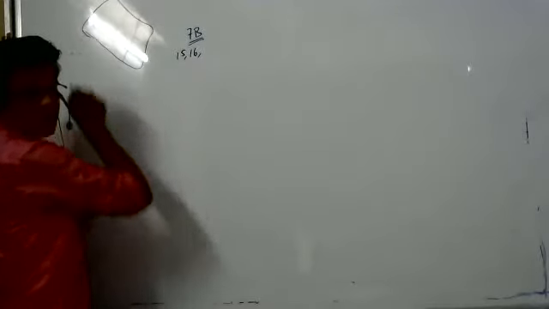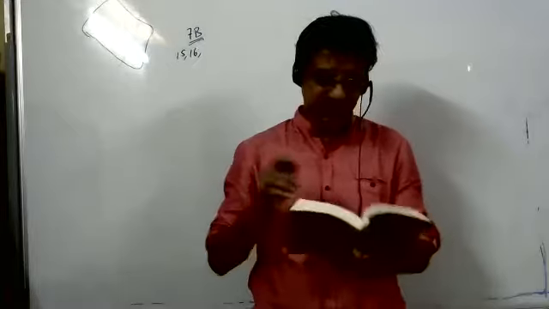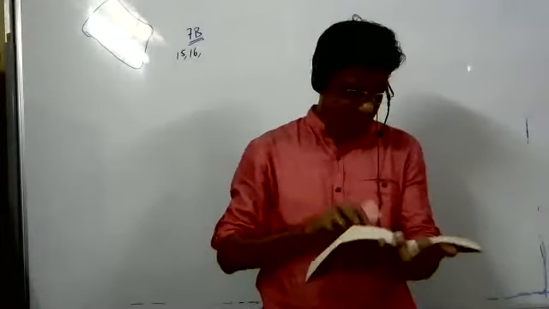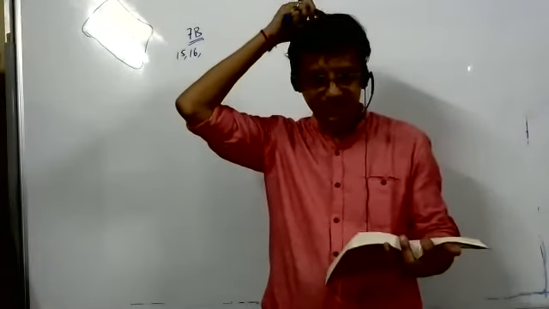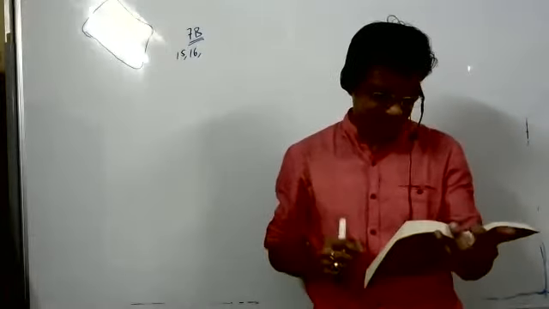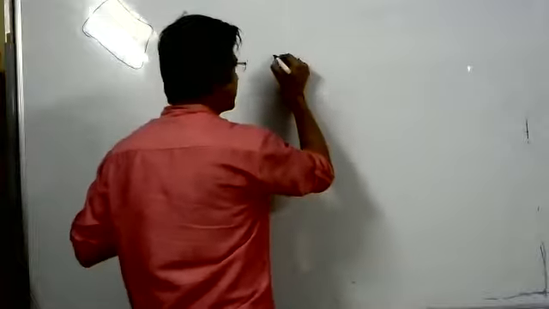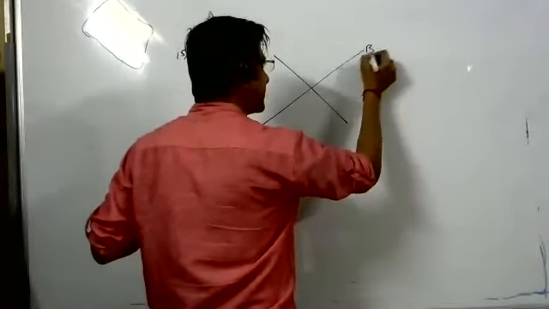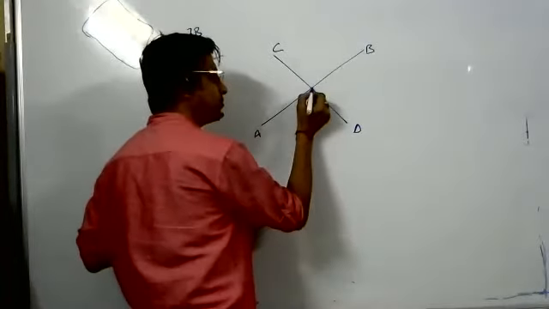This part is not visible, no? It's shiny, right? Yes, sir. Okay, I've marked it. So in this question, you have to understand what they are telling. I'll read it out. It's 7B, 15th question, right? Yes. If two straight lines intersect each other, I'll make two straight lines. I'll name them A, B, C, D, intersecting each other at O.